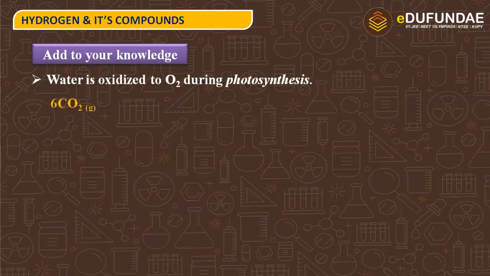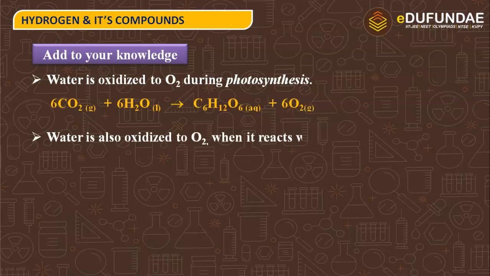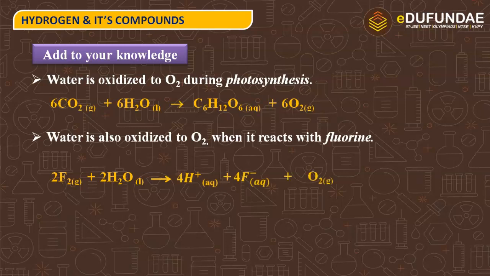Next, water is oxidized to O2 during photosynthesis. So in the reaction of photosynthesis, oxidation of water is taking place to give oxygen. Next, water is also oxidized to O2 when it reacts with fluorine. When water reacts with fluorine, then also it gets oxidized to give O2.